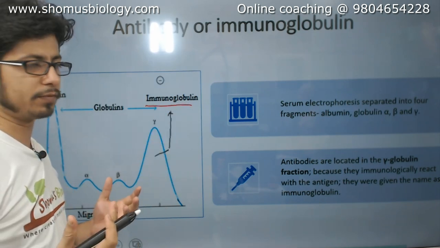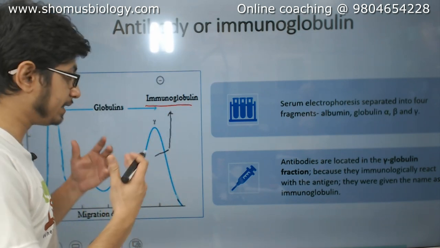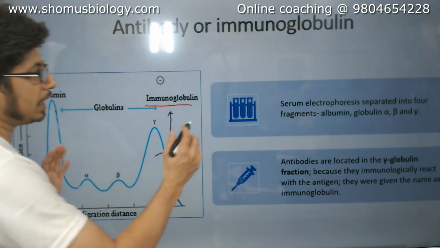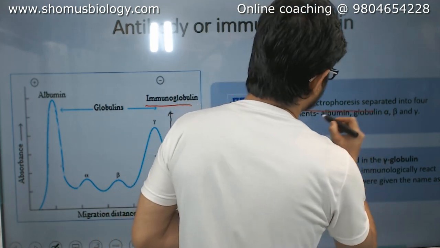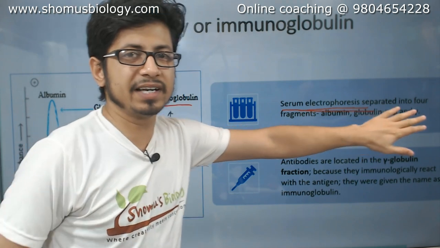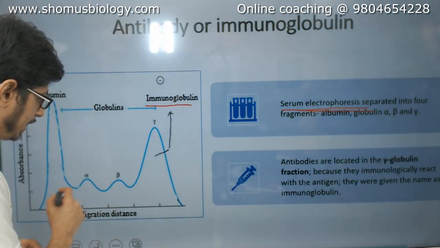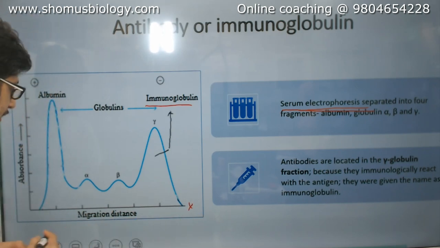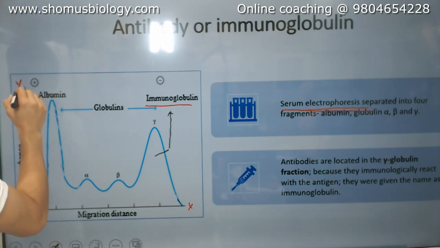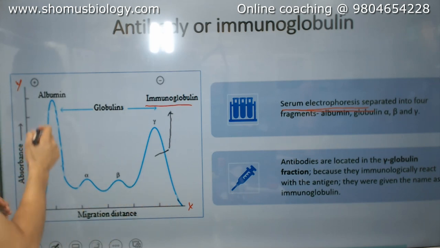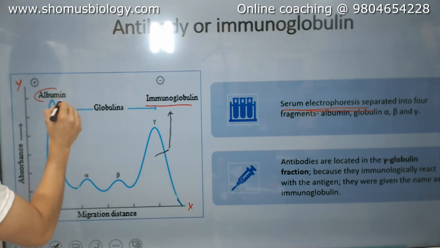So you may ask yourself a question, what is immunoglobulin? Why are they called immunoglobulin? The very first thing is that if you look at the serum electrophoresis, if you take the serum of our blood and simply run electrophoresis, you will find this kind of graph. In this graph we have the x-axis, which is migratory distance, and in the y-axis we have absorbance. With this x and y axis we can see that the absorbance of a particular spectrum is highest for the protein albumin.